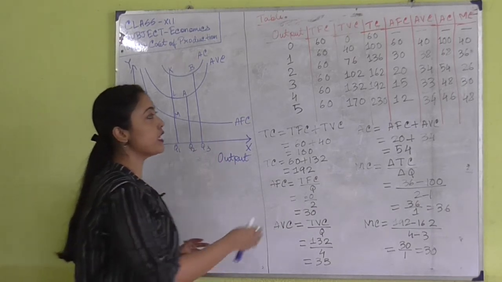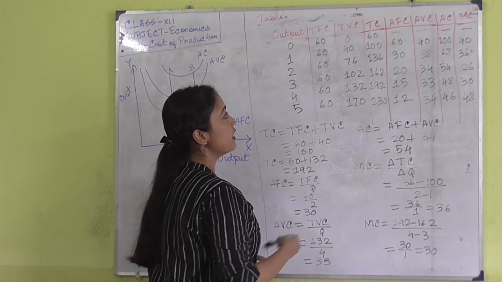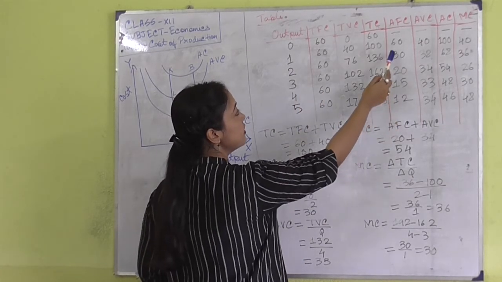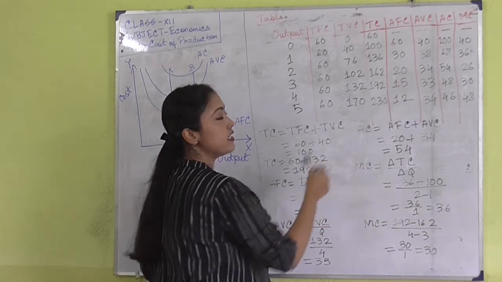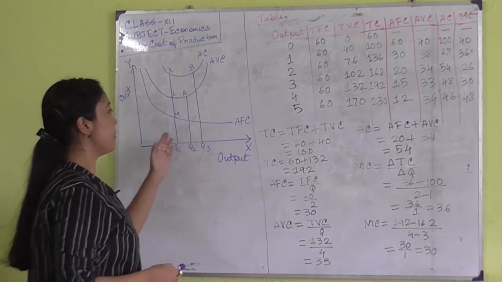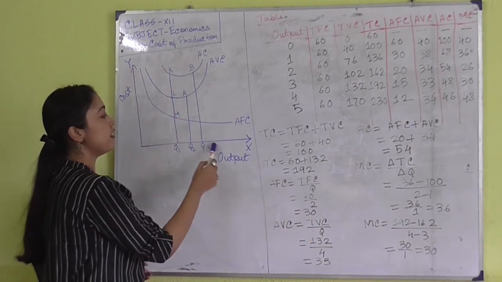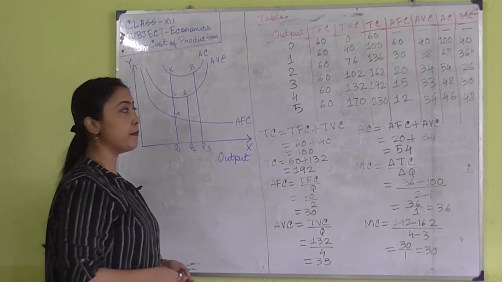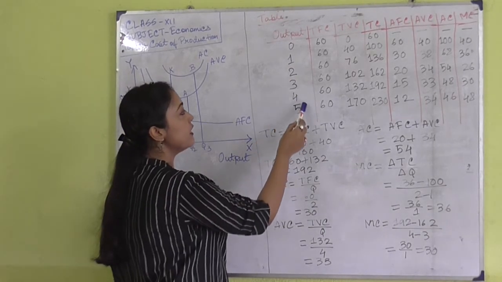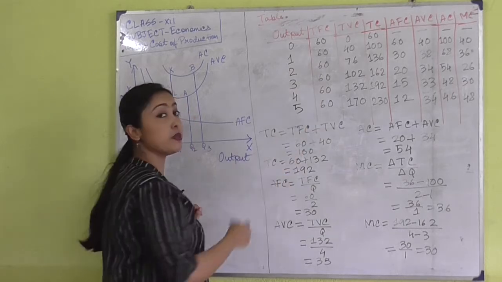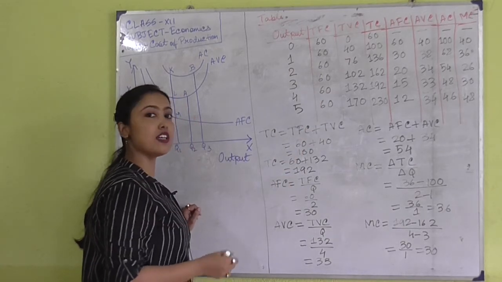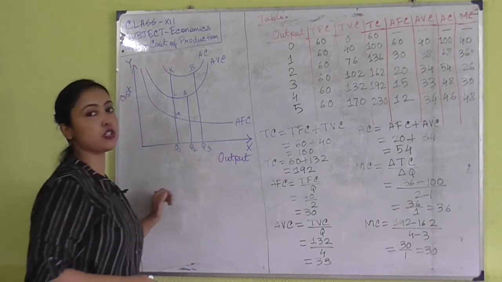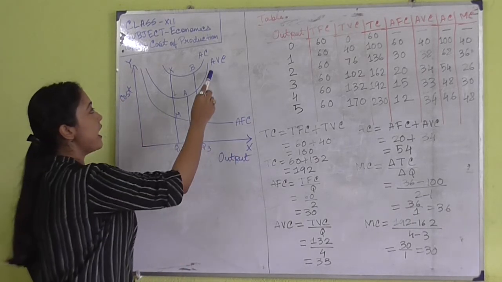Why? Because you can see from this table also that when output level is increasing, the average fixed cost is decreasing: 60, 30, 20, 15, 12. So it is represented in the diagram that when output level is increasing, the average fixed cost is also falling. Why is it falling? Because when the output level increases, the total fixed cost remains the same, but the fixed cost per unit of output will fall, and that is why the average fixed cost is falling.